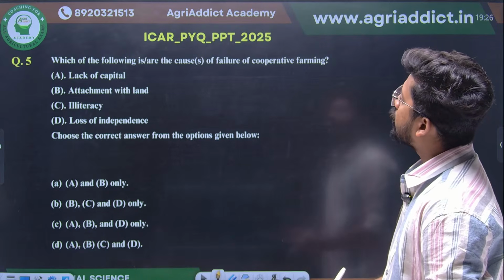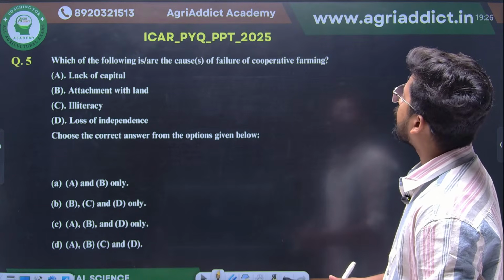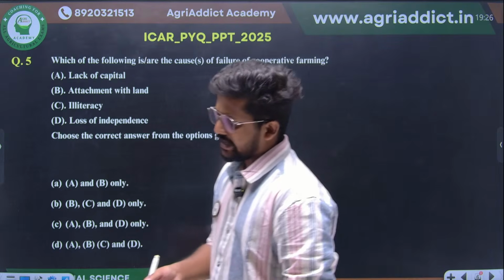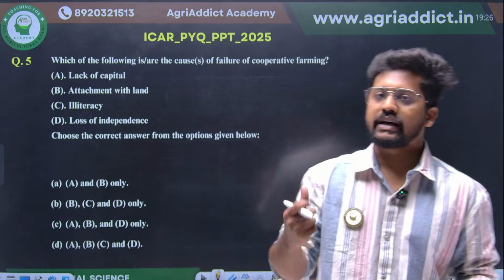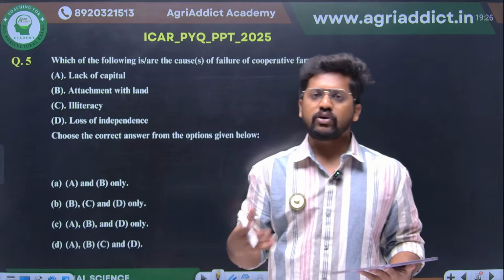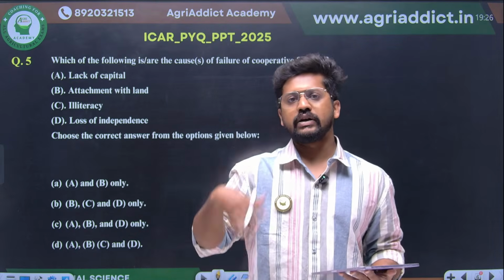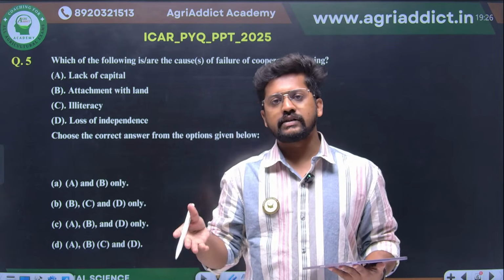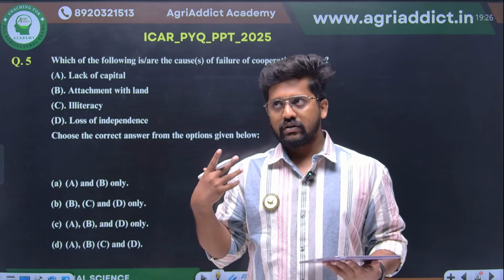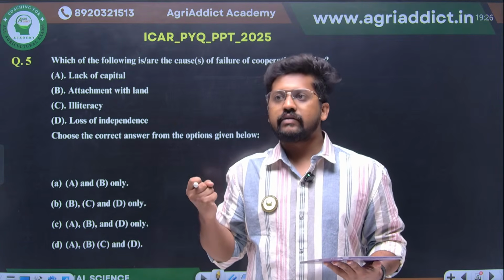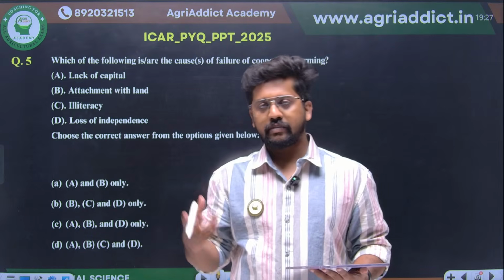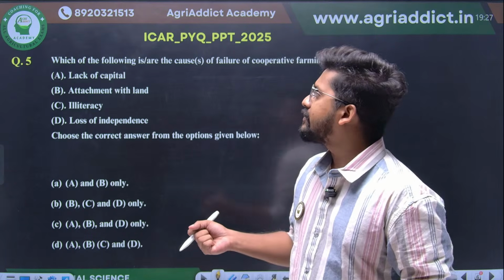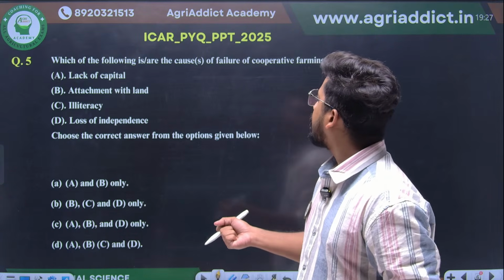Okay, which of the following is or are the causes of failure of cooperative farming? So we have studied cooperative farming in our farm management as well as in agricultural marketing. So we already know the motto, all for each and each for all. People are pooling their land, pooling their resources, and they'll be having higher bargaining power. We have seen some principles of the cooperation also, right? And we have seen many cooperative farming models.